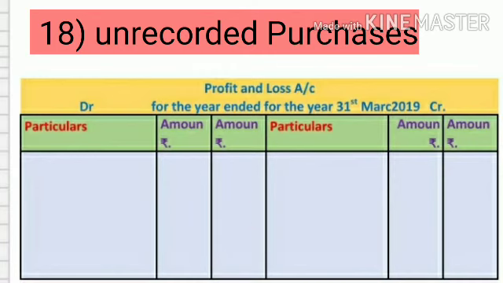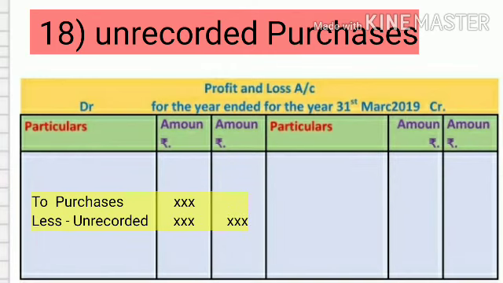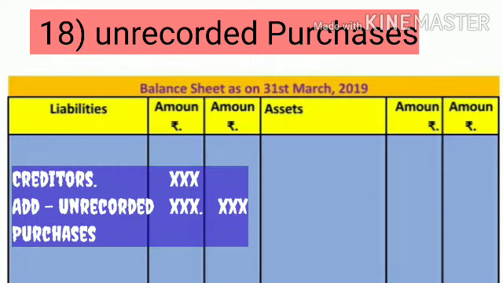Now we see the next adjustment, unrecorded purchases. Goods which are purchased but not recorded in the books are called unrecorded purchases. First effect, add to purchases on the debit side of the trading account, and the second effect of this adjustment, add to creditors on the liability side of the balance sheet.